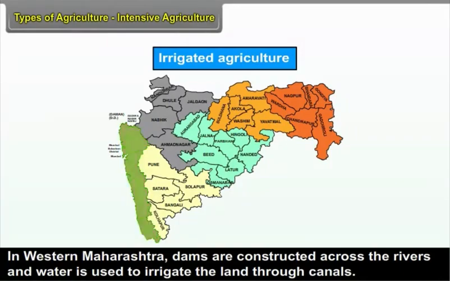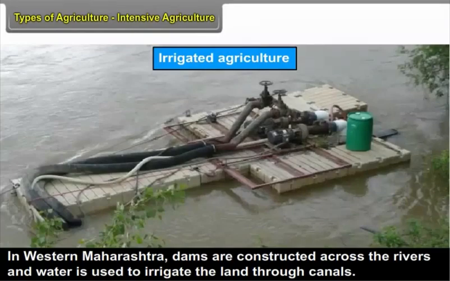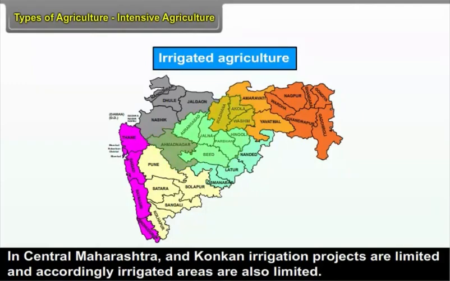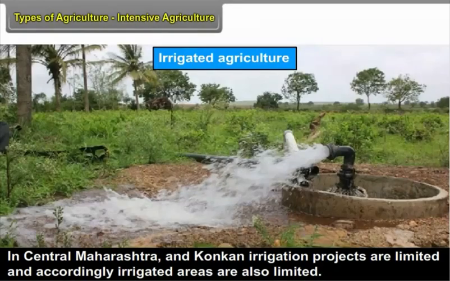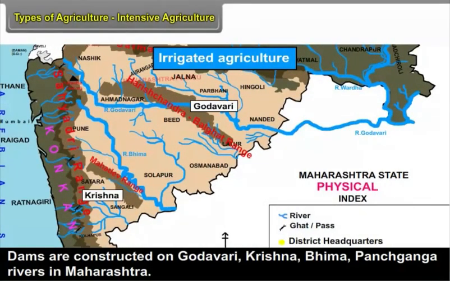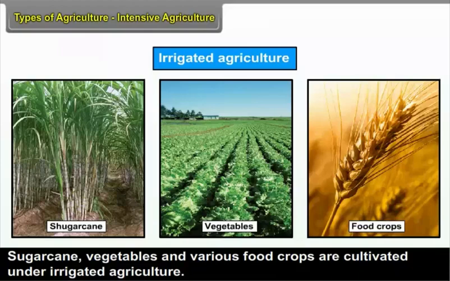In western Maharashtra, dams are constructed across the rivers and water is used to irrigate the land through canals. In central Maharashtra and Konkan, irrigation projects are limited and accordingly irrigated areas are also limited. Dams are constructed on the Godavari, Krishna, Bhima, and Panchaganga rivers in Maharashtra. Sugarcane, vegetables, and various food crops are cultivated under irrigated agriculture.